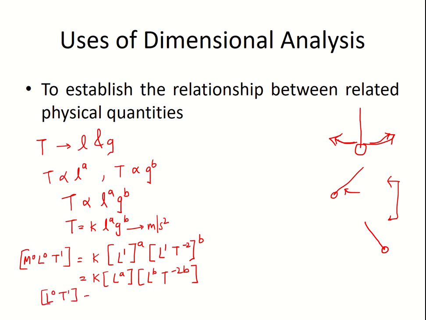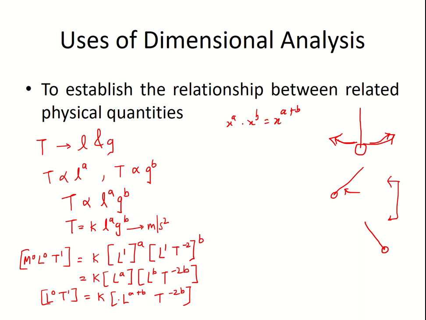I have excluded M because there is no M on the right hand side. Now over here we can add L raised to A, L raised to B. If you have x raised to A multiplied by x raised to B, it is written as x raised to A plus B. Similarly we can write L raised to A plus B, and similarly we have T raised to minus 2B.